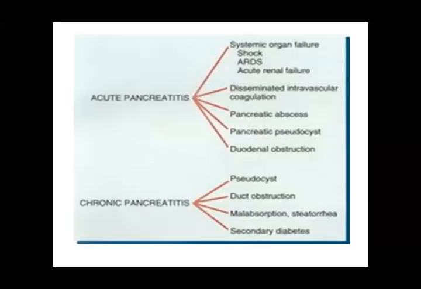And there is secondary diabetes. Obviously, when there is chronic pancreatitis with organ failure, beta cells will not produce insulin, so there will be diabetes mellitus because of the lack of insulin. These are the complications of chronic pancreatitis, and the ones above are for acute pancreatitis.